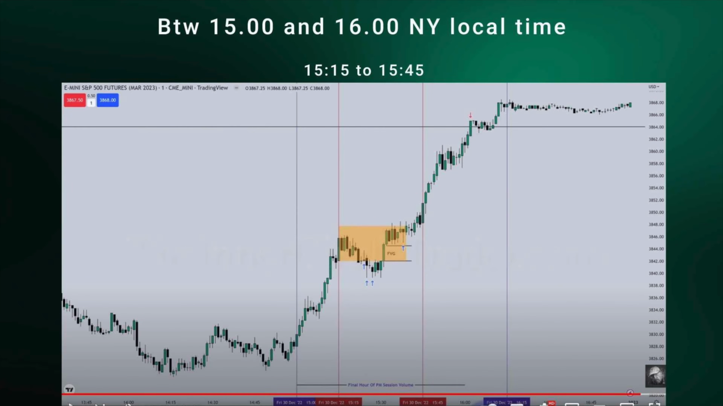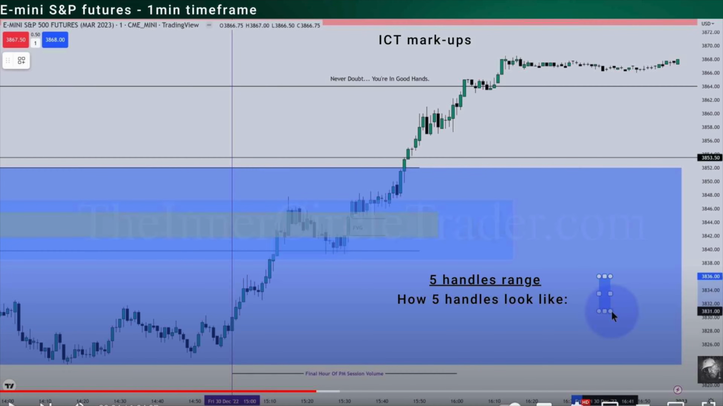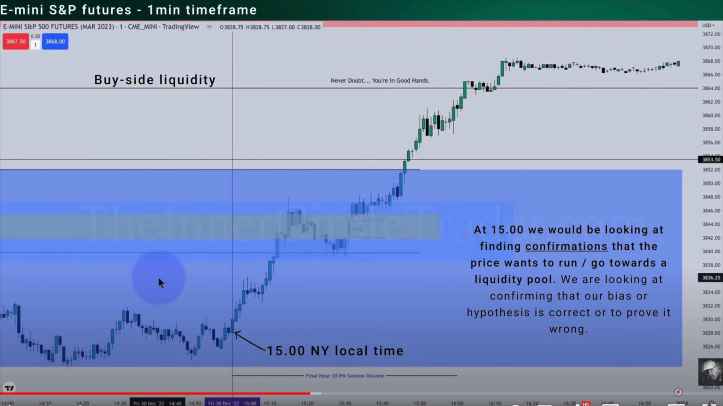ICT tells us that the sweetest spot is actually between 3:15 and 3:45, and that's exactly the moment in which we should be looking to find a setup to enter our trade. Let me show you the whole complete setting of ICT markups here. He tells us that the 5 handles range is going to be something that looks like this. And that's a possible target for us from 3 until 4 p.m. New York local time. So guys, let me go back to my markups.